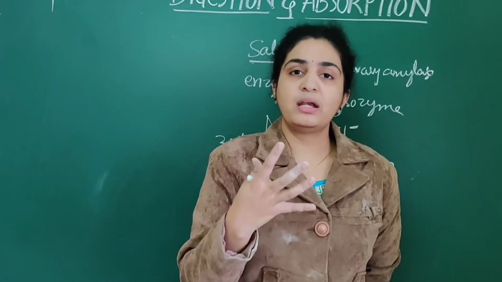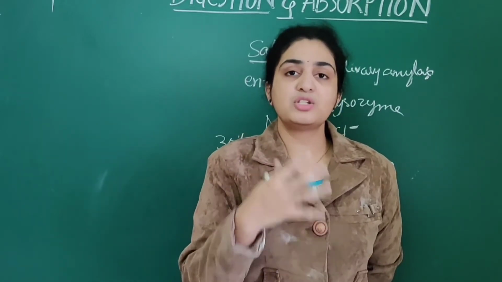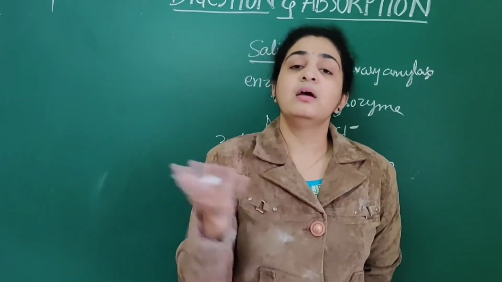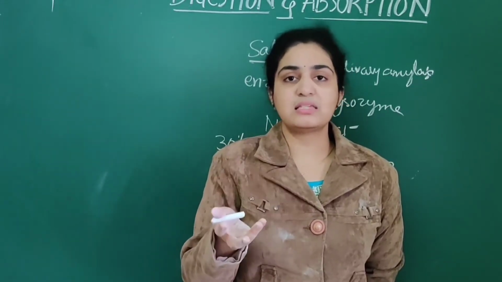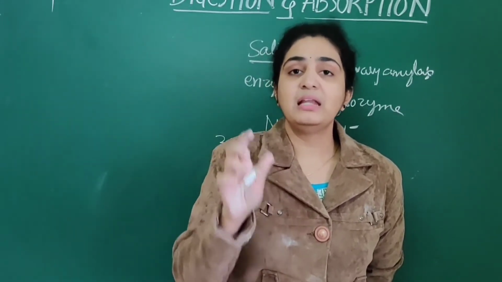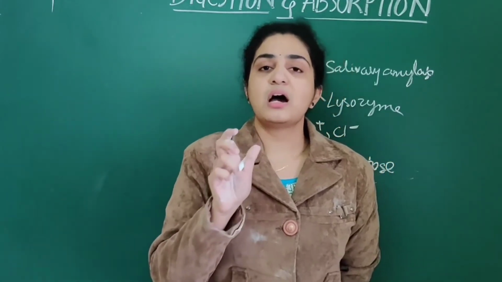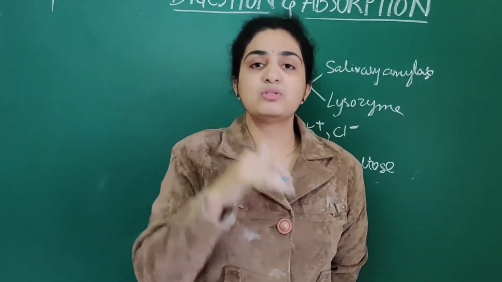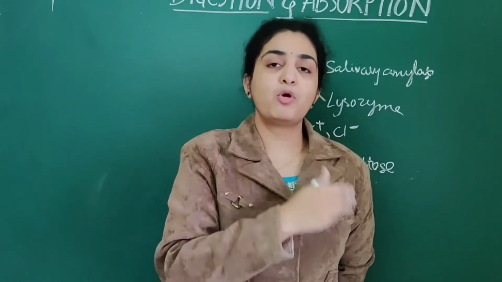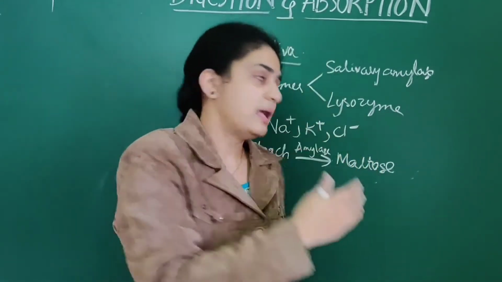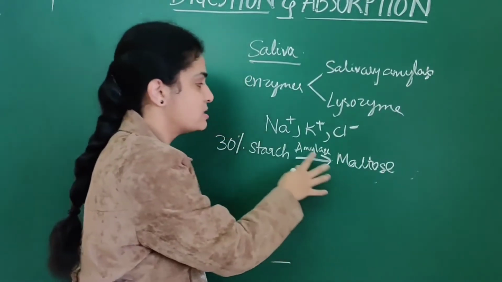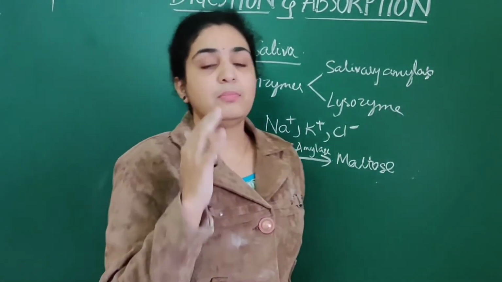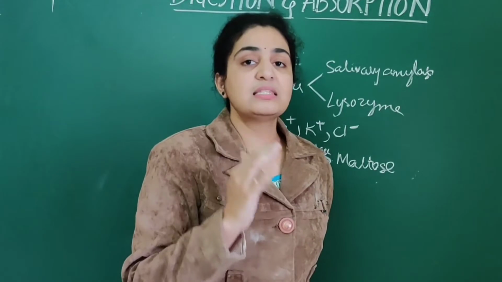So 30% of the starch is broken down here, and the rest is broken down in the stomach as well as the intestine. How much percent of starch is converted into maltose in the saliva? This is an important NEET question. You should say 30% of starch is converted into maltose by the enzyme amylase, that is, salivary amylase.